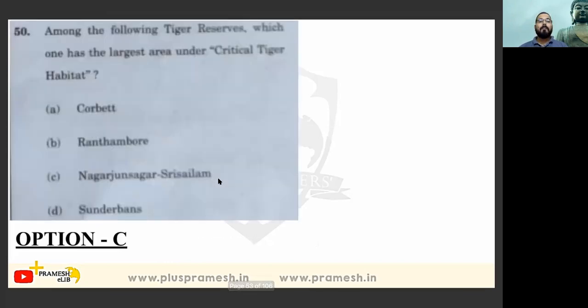Next one. Among the following tiger reserves, which one has the largest area under critical tiger habitat? See, Sundarban is around 1700, Nagarjunsagar Srisailam 2600. So the highest is this one. So option C will be the answer.